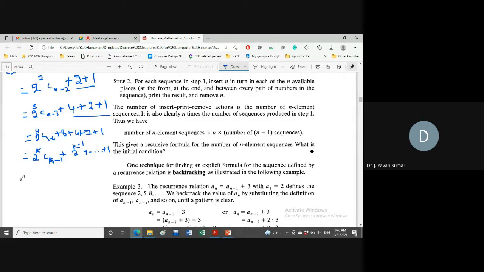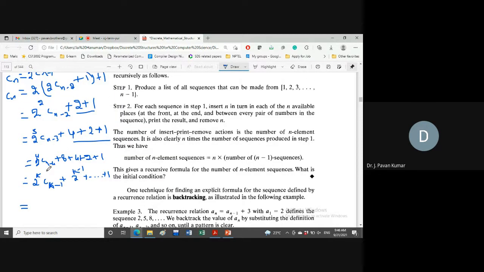Okay. Next, what is the last point? What can be the value? Okay, sorry, this is not k minus 1. What is this one? C n minus k. Yeah. And now you consider what can be the last value of n minus k.